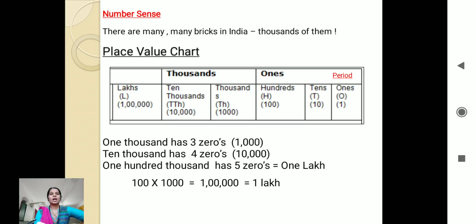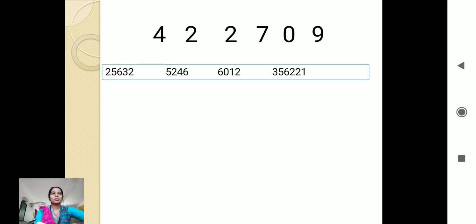Okay. Now let's see how to write the number with the place value. Here is a number I have given you. When we write the place value, from which side do we start? From the right side, that is from 9. So 9 is in which place? 1's place. 0 is in which place? 10's place. 7 is in which place? 100's place. Correct. 2 is in which place? 1000's place. Now what will be the next place?